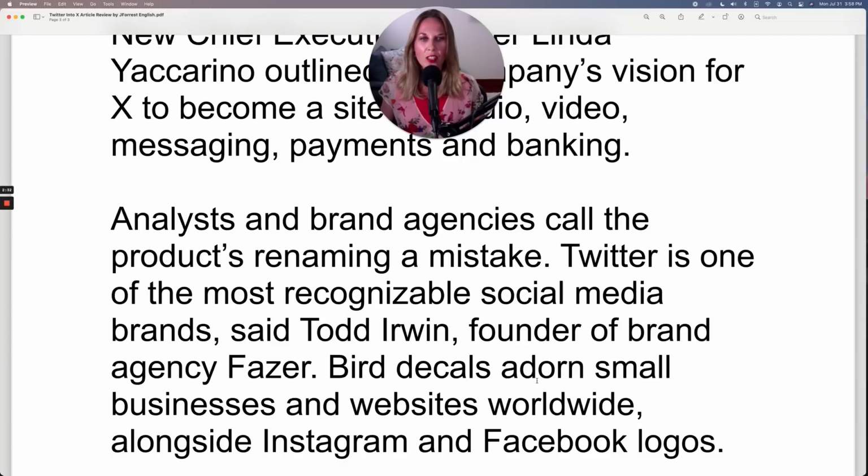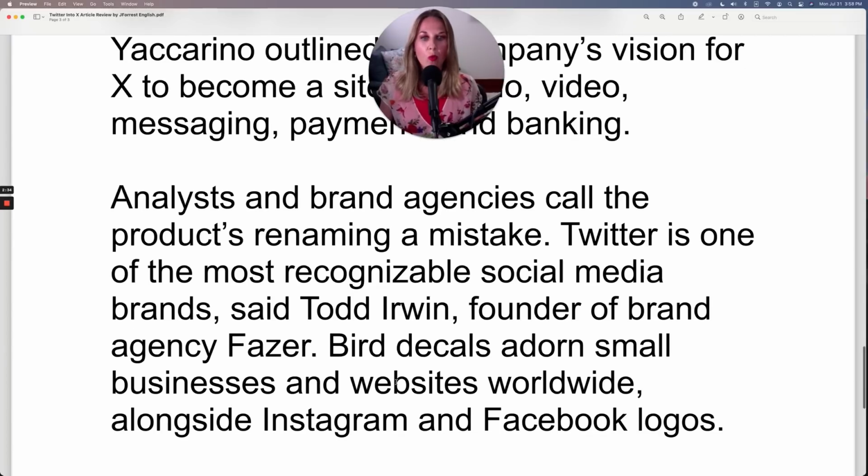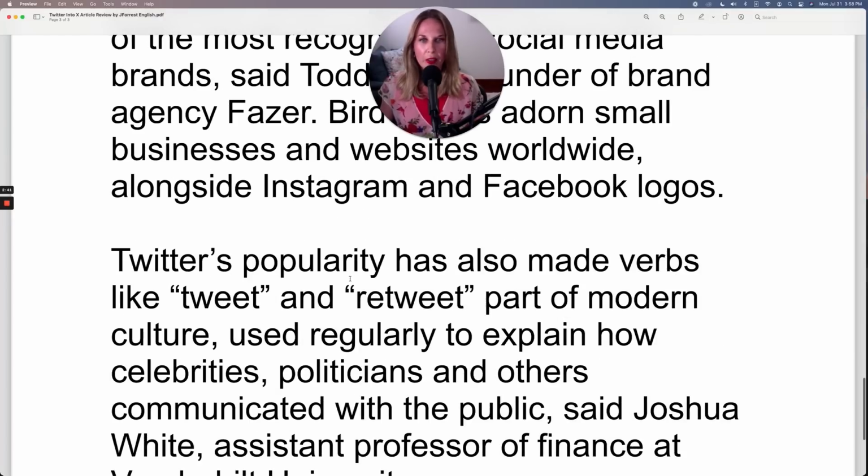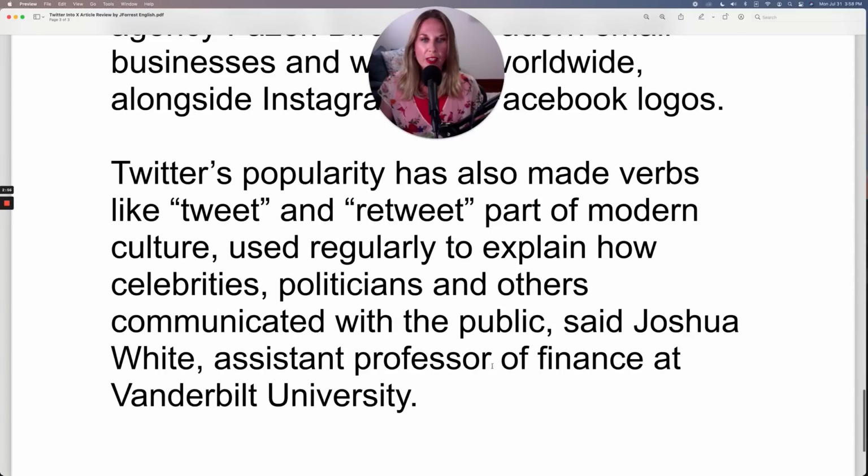Bird decals adorn small businesses and websites worldwide, alongside Instagram and Facebook logos. Twitter's popularity has also made verbs like tweet and retweet part of modern culture, used regularly to explain how celebrities, politicians, and others communicated with the public, said Joshua White, assistant professor of finance at Vanderbilt University.